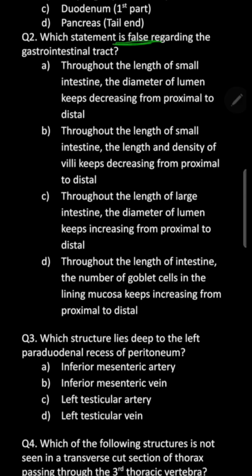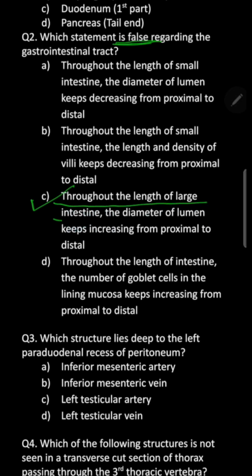So diameter keeps decreasing from proximal to distal. This is correct. Then throughout the length of the small intestine, the length and density of the villi keeps decreasing from proximal to distal. This also is correct. Then throughout the length of the large intestine, the diameter of the lumen keeps increasing from proximal to distal. Now this is a wrong statement and that's why this is the answer here.